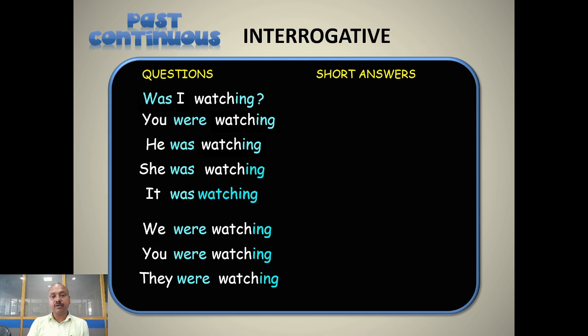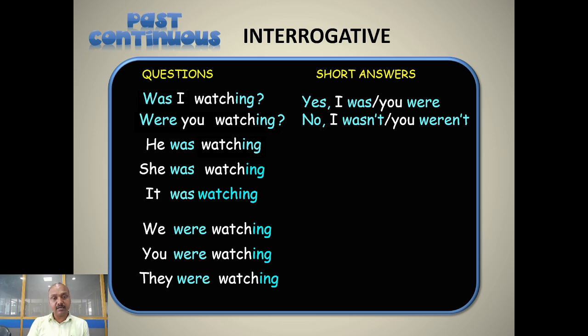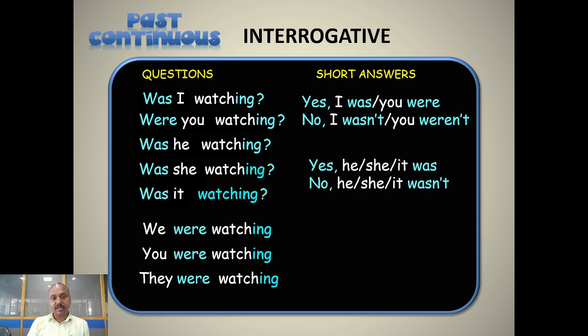Interrogative, we have to replace the first auxiliary in front of the subject to make it as interrogative. Right? Was I watching? Were you watching? Right? Was he watching? Was she watching? Was it watching? Right?